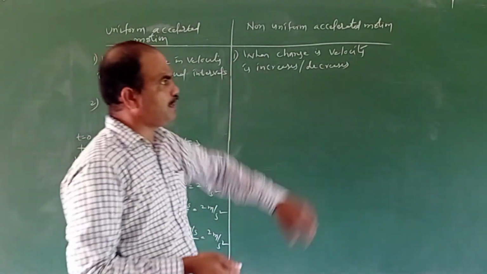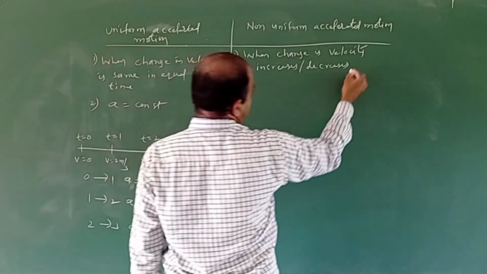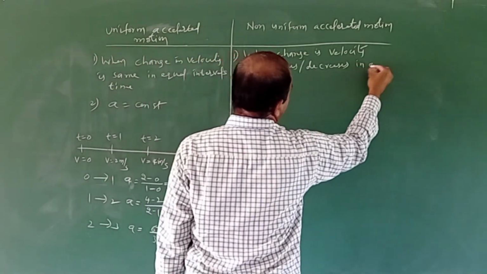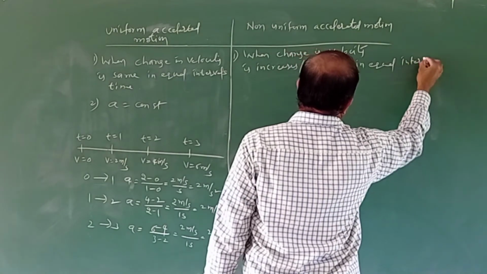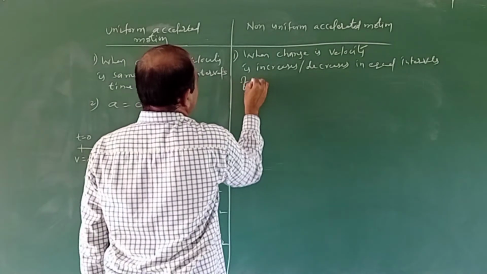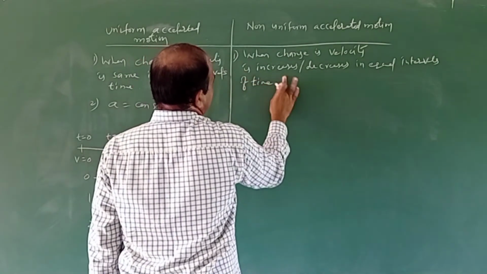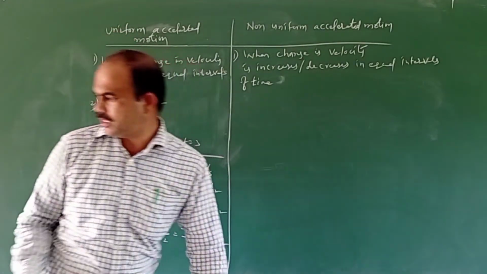That may be increase or that may be decreases in equal intervals of time. Then that motion is said to be non-uniform accelerated motion.